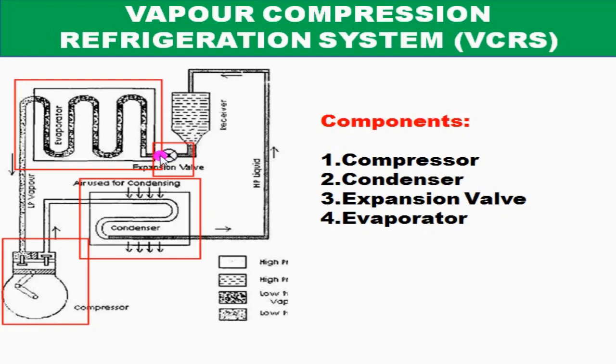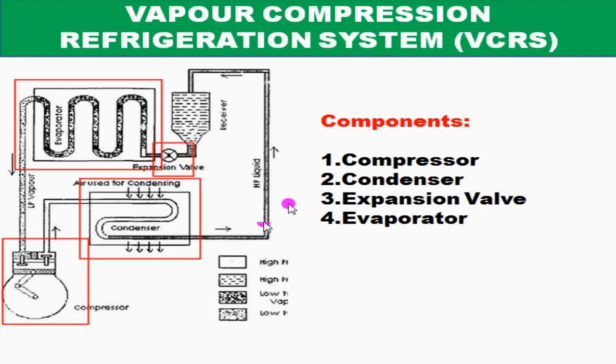So here in the vapor compression system, this expansion is a throttling process. This valve is nothing but a throttling valve. The expansion of the liquid takes place with the help of the throttling valve. That means in refrigerators and air conditioners, the capillary tube acts as a throttling device.